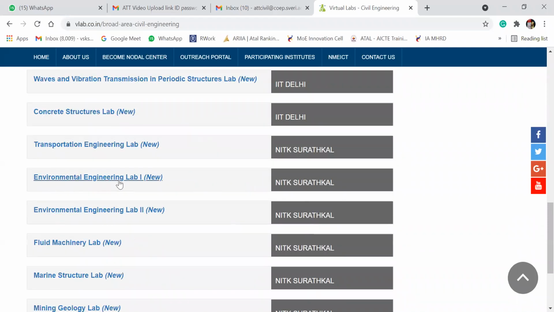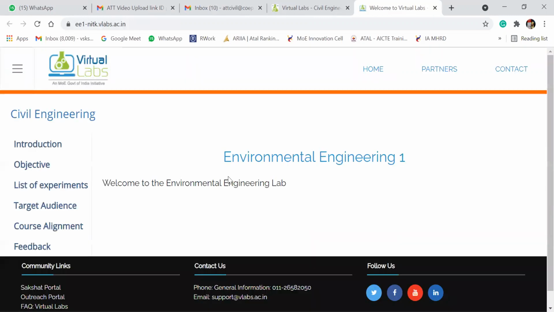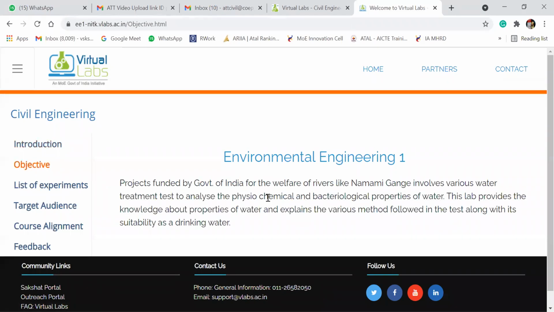Our labs are environmental engineering lab 1 and environmental engineering lab 2, meaning water supply engineering experiments and wastewater engineering experiments. Today we will start with water supply engineering. Once you click on environmental engineering 1, you will see this page. Here you can go to introduction. In the introduction, welcome to the environmental engineering lab, and then it mentions the objective of this virtual lab.